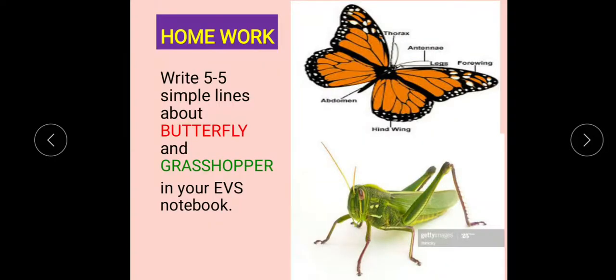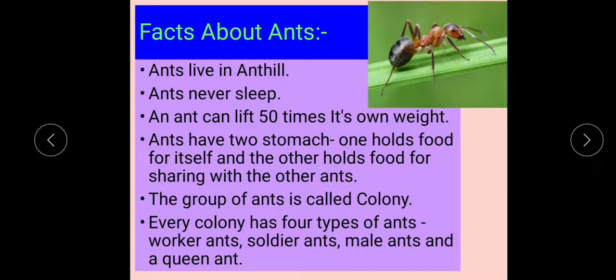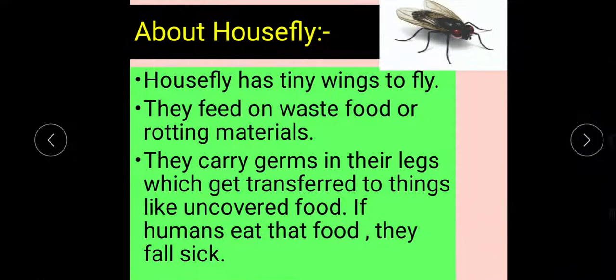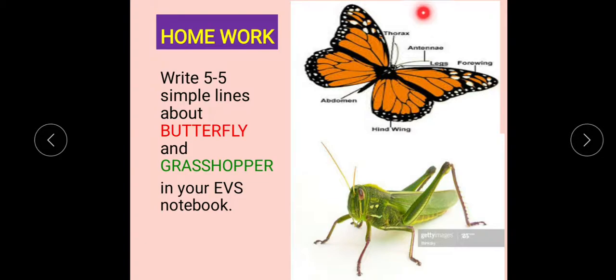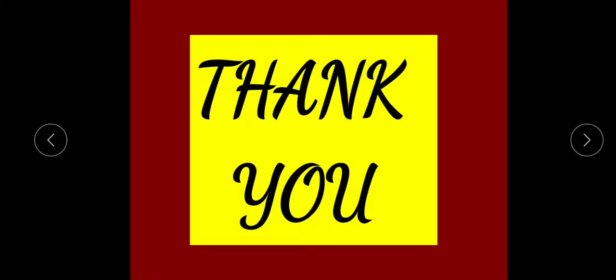Now what's your homework? Write 5 simple lines about butterfly and grasshopper. Like I have explained, here 3 lines, here 4, 6 lines. Like that, very simple 5 lines, write about butterfly and grasshopper. Write in your EVS notebook and paste. You can paste the picture or you can draw and color it. Okay, thank you.